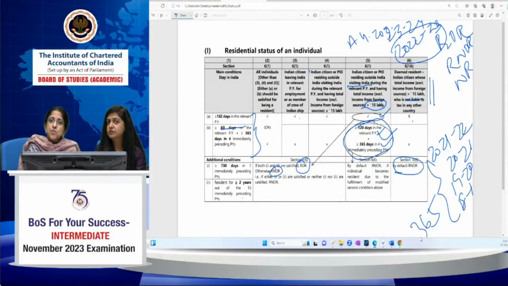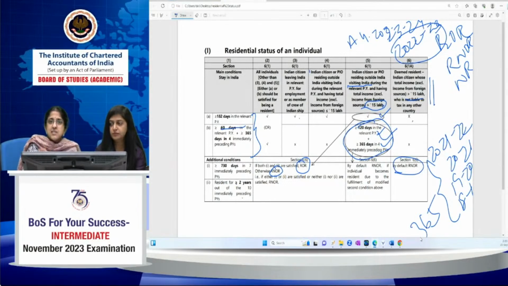That's what I'm telling you. You can't afford to leave out anything. Ultimately, your chapter 8 on computation of total income and tax liability is nothing but after you've understood everything, you have to integrate, apply all that to compute your total income. Whatever individual things you are learning in chapters, you have to apply it. Additionally, you have your AMT, you have your 115BAC, that is there. But all chapters will come. So you can't afford to leave out anything.